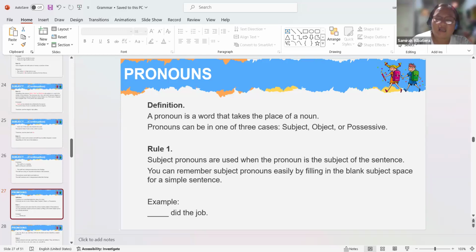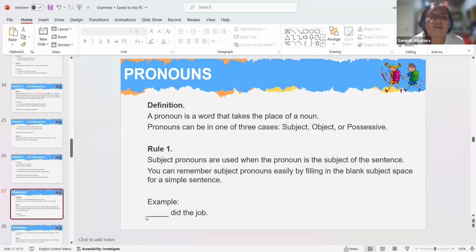Girl. Girl is actually a common noun. It is a noun. If I am going to replace it with a pronoun, what correct pronoun should I use? She. Yeah, very good. So you actually remember our previous lessons, right?